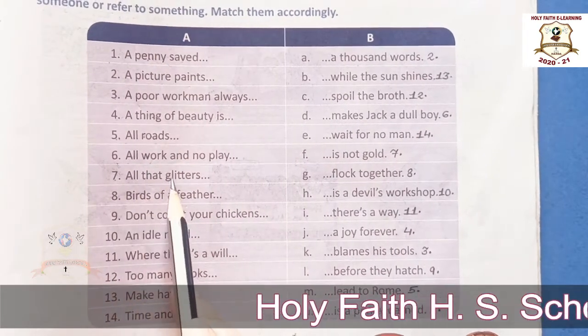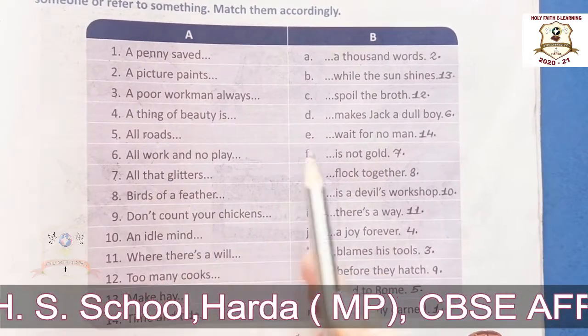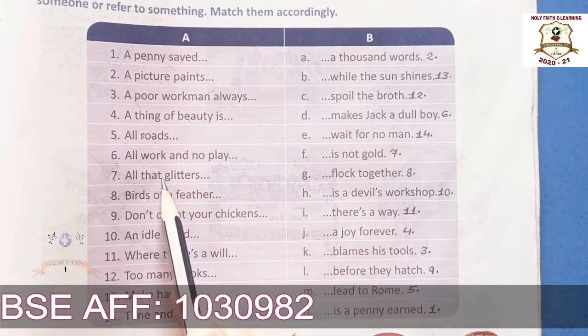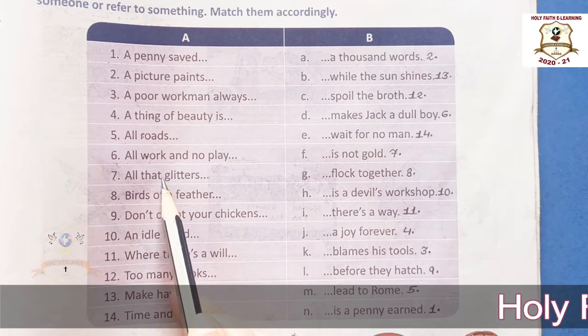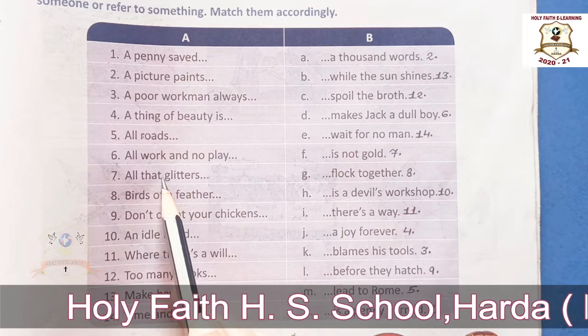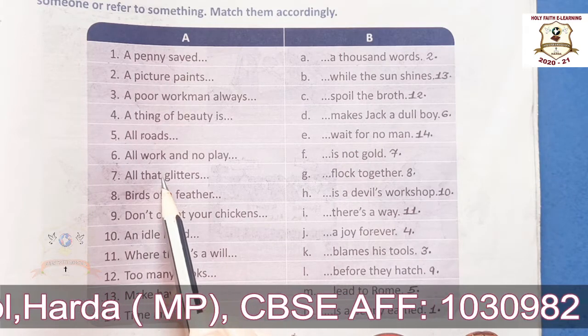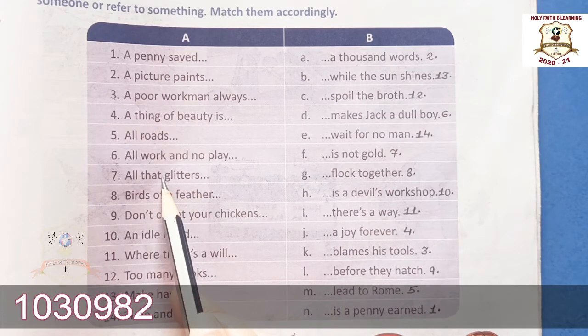Okay. Now seventh one. All that glitters is not gold. Okay. The meaning of this proverb is that someone or something may not be as good or as valuable as they seem. So it is used to say that not everything that is shiny and attractive is valuable.